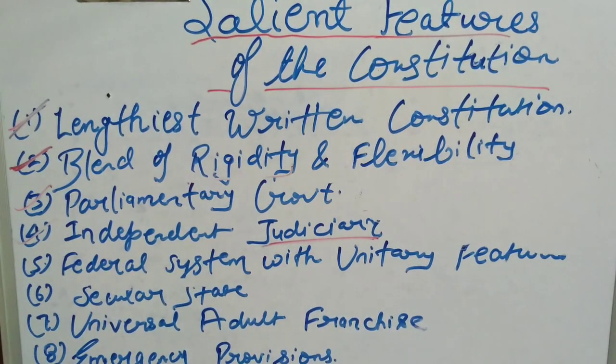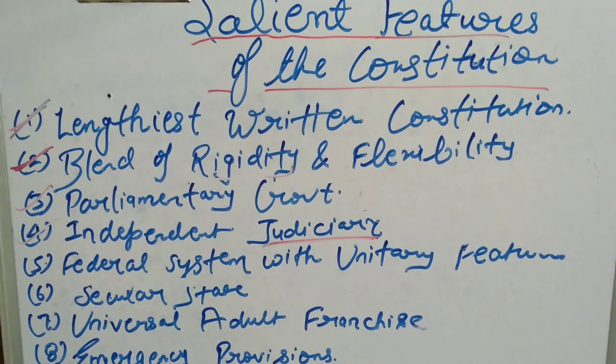So what are the topics that come under the federal system? As we know, there are two governments, that is at the center and the state. It tells that in India there is a federal system. And apart from this, the division of power is given. There is a particular list which comes under the hand of the center, some lists which come under the hand of the state, and some concurrent lists. So it just tells that there is a division of power. So it could be said that it is a federal system.